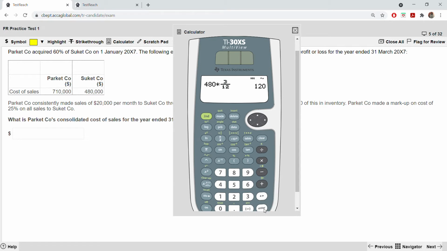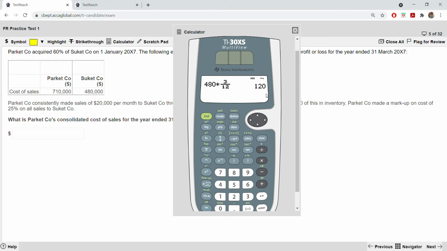This solves a lot of issues, especially when you have a multiplication and then a division. The reason is we are putting it in fraction, so it will automatically first multiply and then divide. Sometimes it does not follow BODMAS. It depends on how you are inputting the numbers, so you might get an incorrect answer. So better to put it in terms of fraction if you are given a fraction. So 120. This 120 is now the cost of sales.